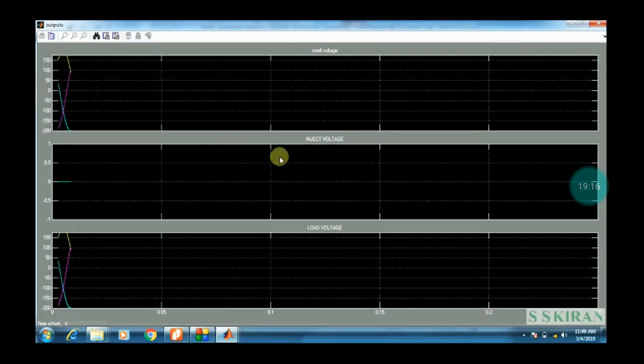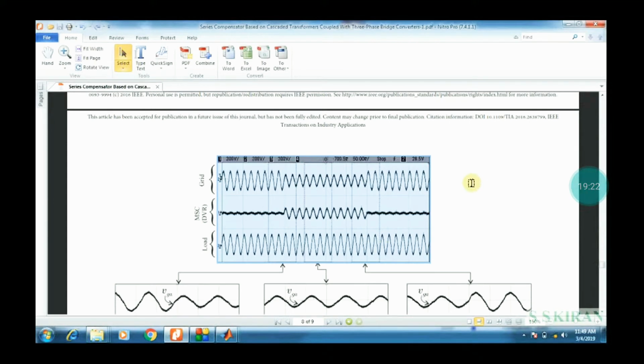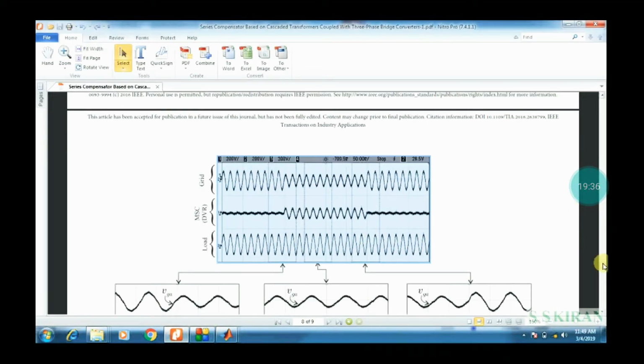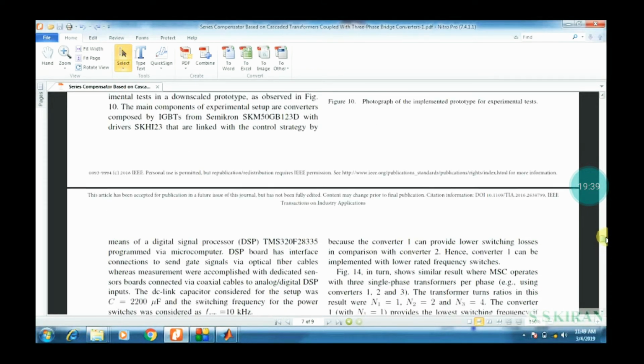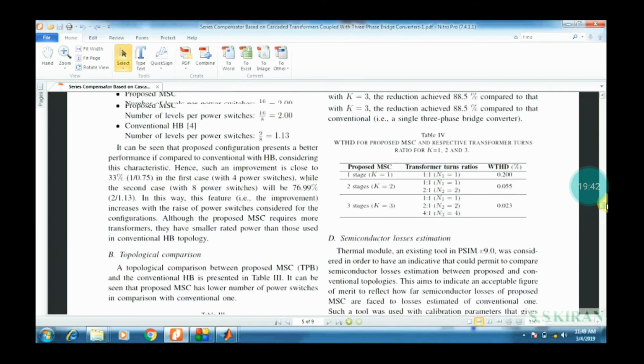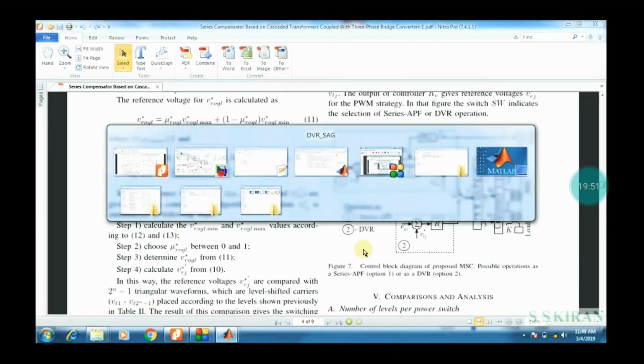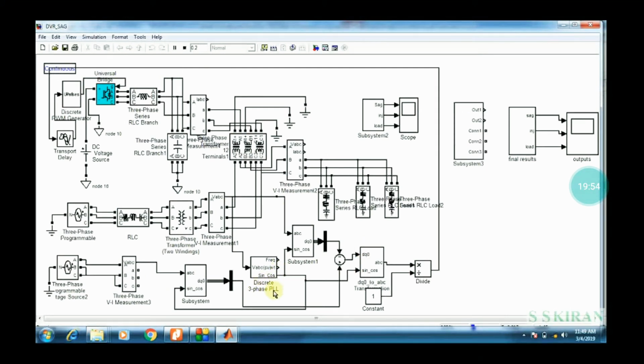This is one output, right? There is a three-phase bridge, which is why you can observe three colors of waveforms. Then come back to the block. Observe these blocks, in combination with the three-phase PLL also. You can observe this PLL in the base paper too, the phase locked loop, right? In the base paper you have PLL with DVR, so I have also inserted this PLL block.